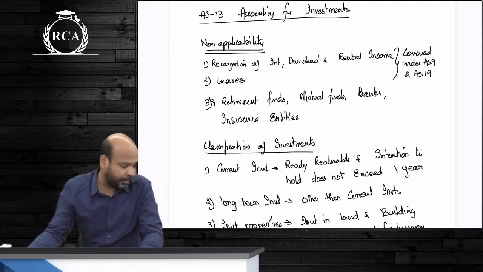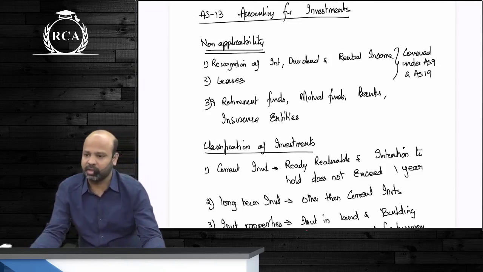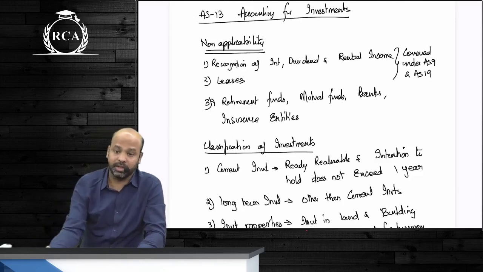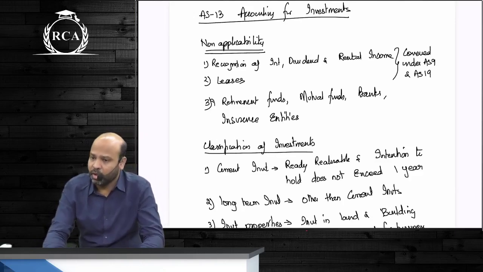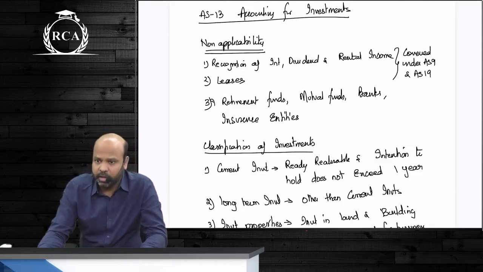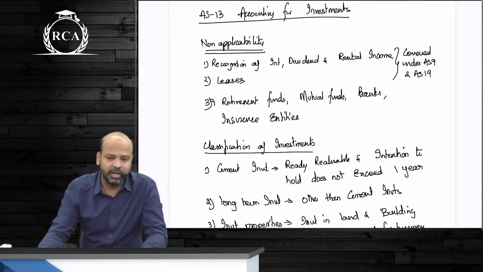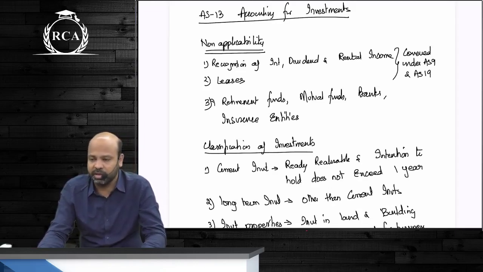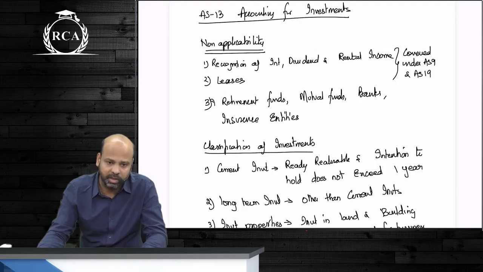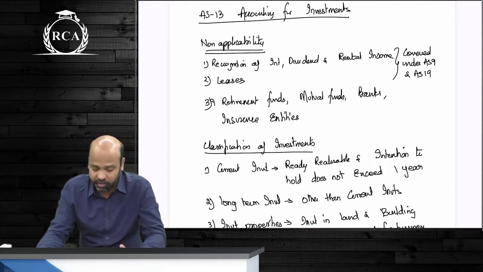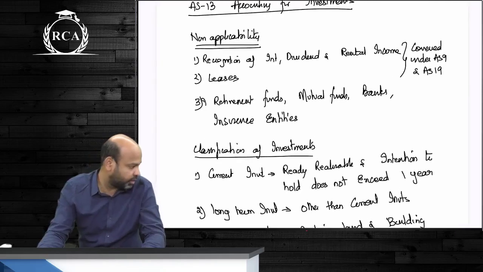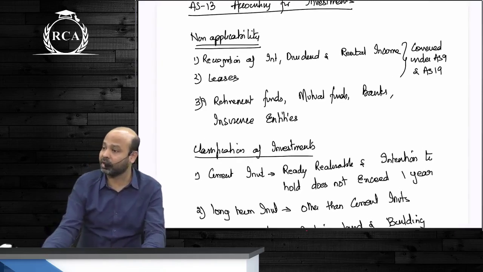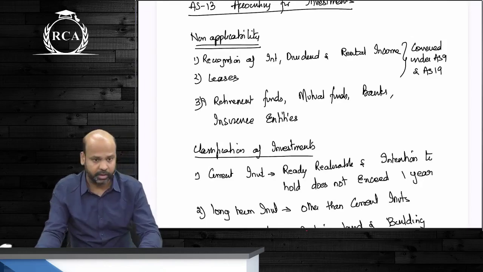Now, as far as the non-applicability part is concerned, under accounting standard 13, guys, it does not apply to anything that is being covered by another accounting standard or to specific institutions. For example, recognition of dividend income, recognition of interest income does not come under accounting standard 13 because that comes under AS-9, revenue recognition. And anything in relation to leases comes under accounting standard 19. It doesn't come under AS-13. If you have any investments which are made by retirement funds, mutual funds, banks, insurance entities, they are again not covered by accounting standard 13.